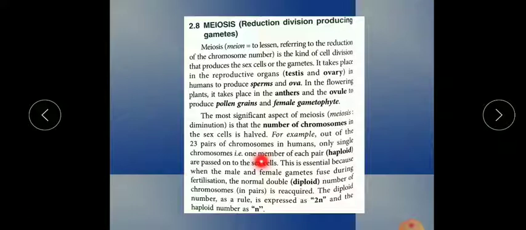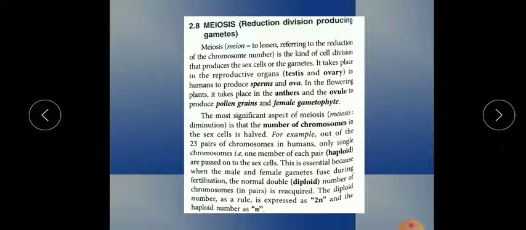So 22 are somatic chromosomes, and one is the sex chromosome, which defines whether the individual or organism is male or female. When the male and female gametes fuse during fertilization, the normal doubled or diploid number of chromosomes is reacquired.